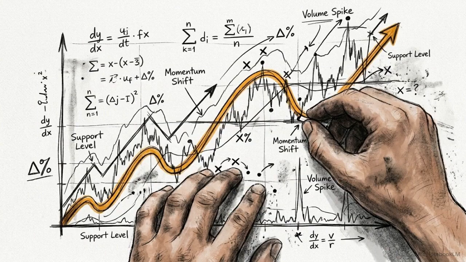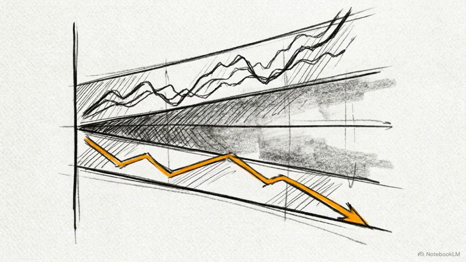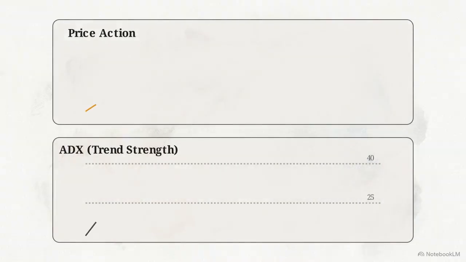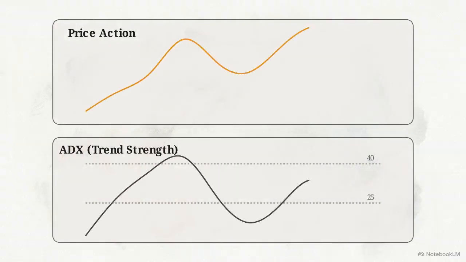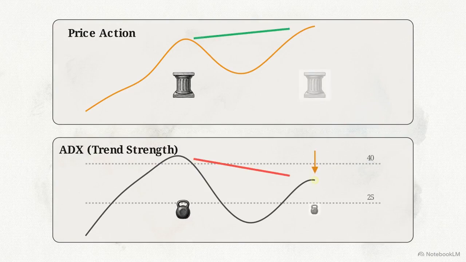Beyond entries, this data is used to manage existing trades by identifying a shift in momentum, known as divergence. If the price makes higher highs while the ADX makes lower highs, the trend is losing internal support. This suggests the high momentum phase is over, which often precedes a reversal or a period of consolidation.